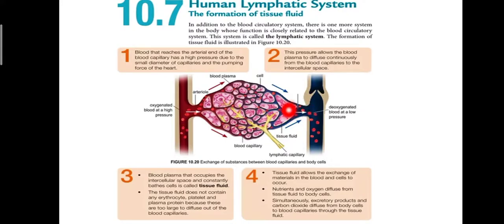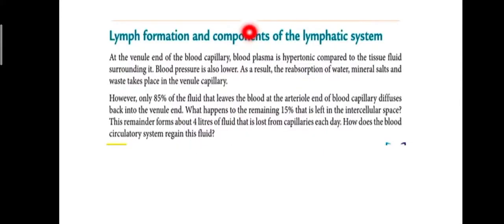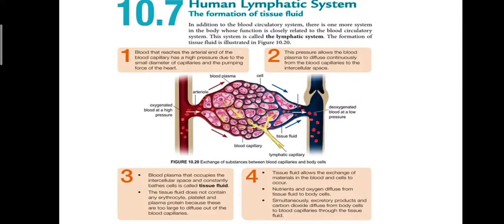So di sini apa yang terjadi di venule? Blood plasma di venule itu lebih hypertonic, lebih pekat compared to tissue fluid yang bathe the cell. Blood pressure also lower. So apa yang terjadi adalah reabsorption, penyerapan semula water, mineral salts and waste in the venule capillary.